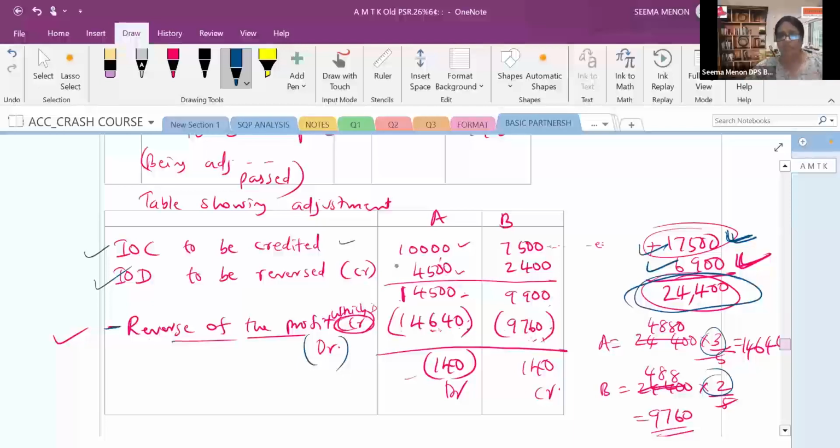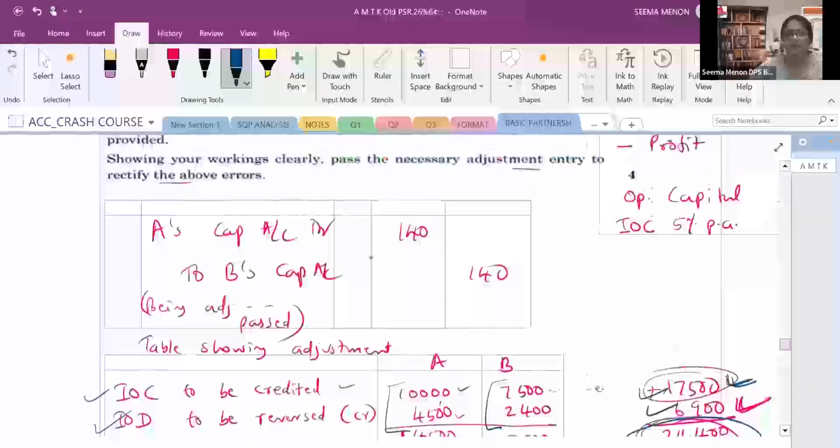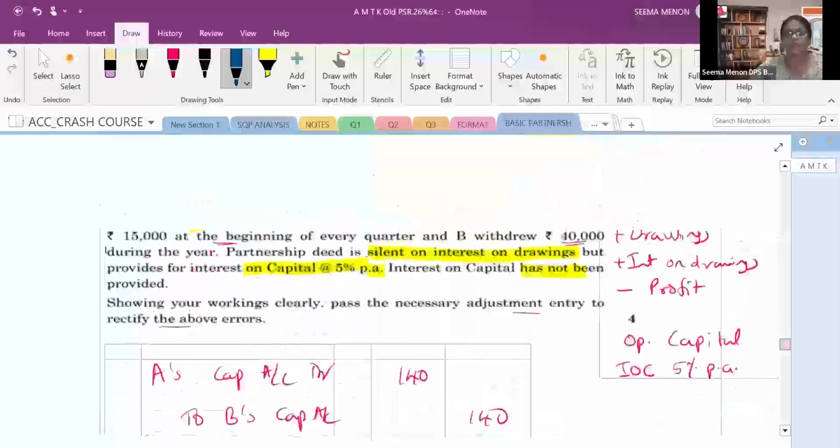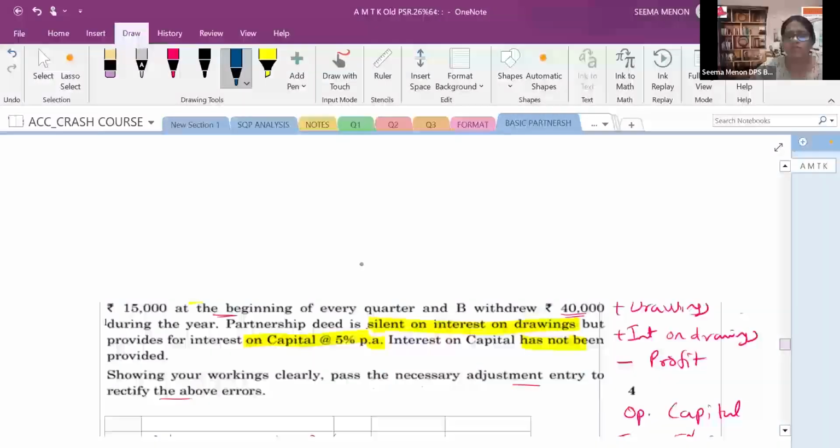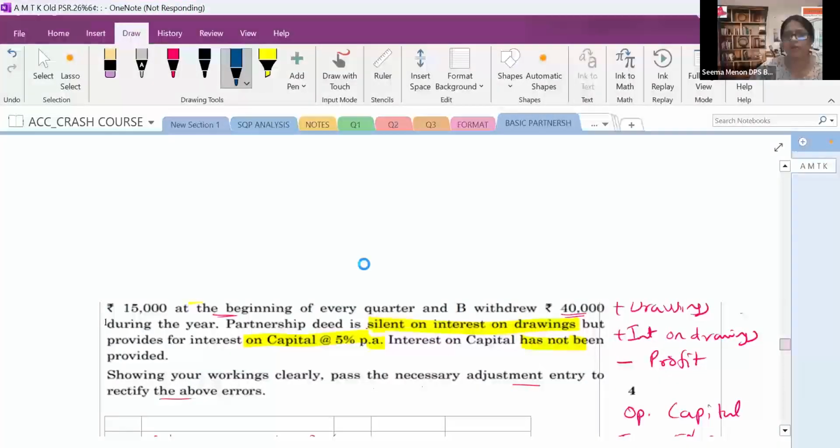After subtraction, you see, these above two amounts are to be added and credited, and this is to be debited, subtracted. So the net effect is that for A there is a debit and for B there is a credit. So our journal entry is now very easy: A's capital to B's capital. This is not an easy task. This question you need to work out. Then only you will be able to understand.